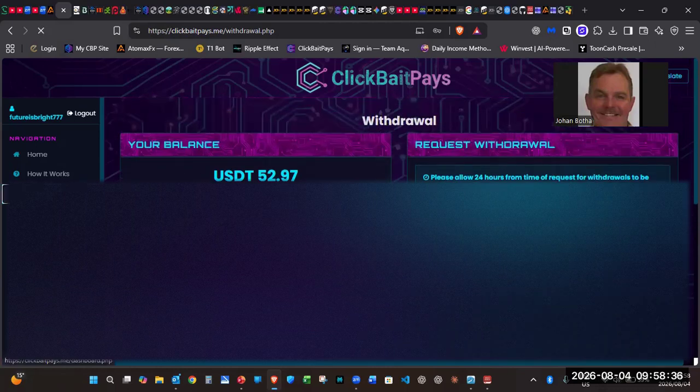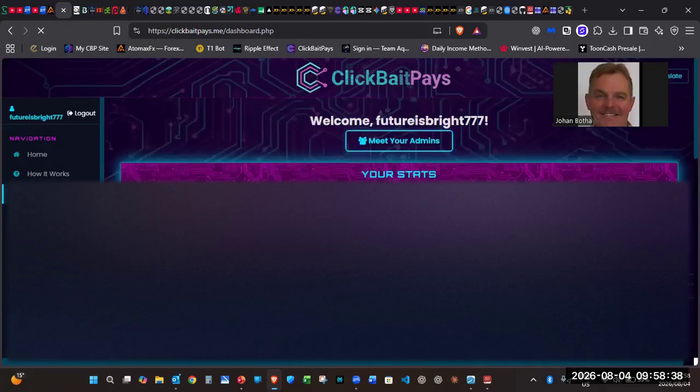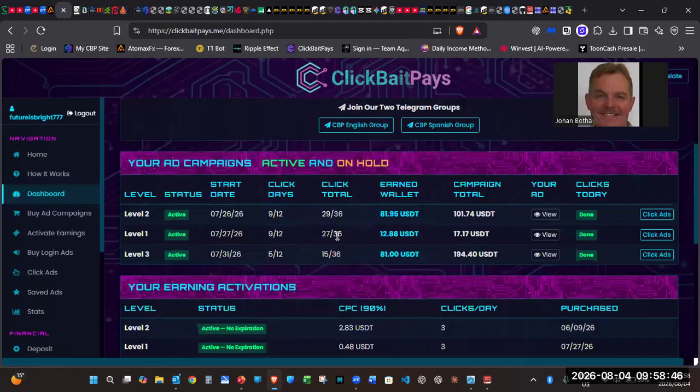Let's go back to the dashboard. Now you can see it's now 175 in earned wallets. This is not available yet. It has to go through the time to keep the platform sustainable. But in the end of the day, I'm going to earn, or any level 2 earns $101.74. Level 1 is $17.17. Level 3 is $194. All right.